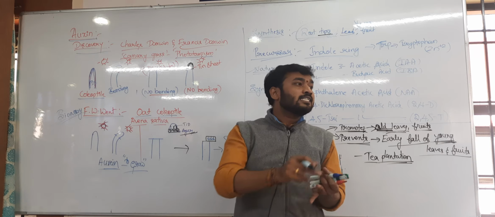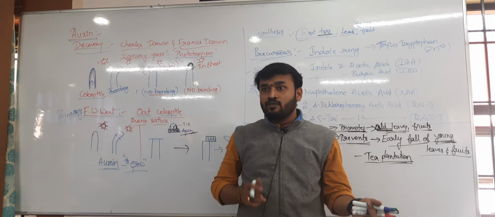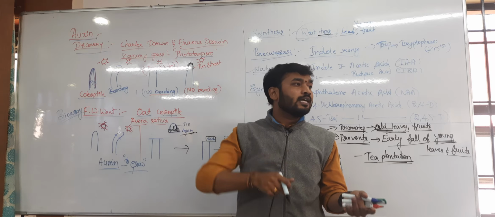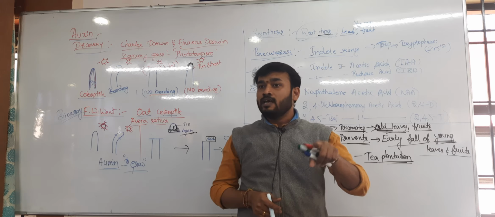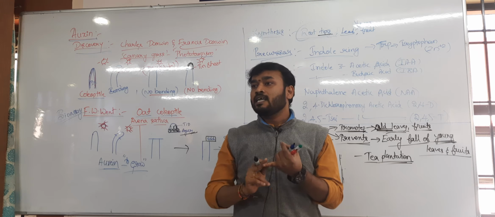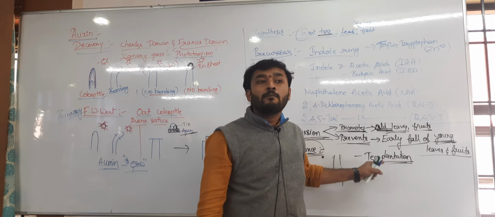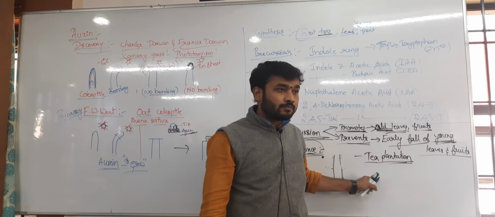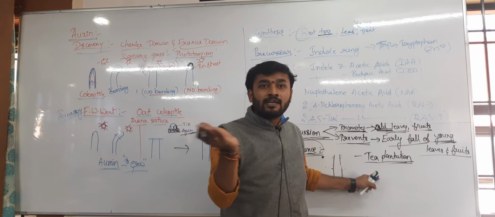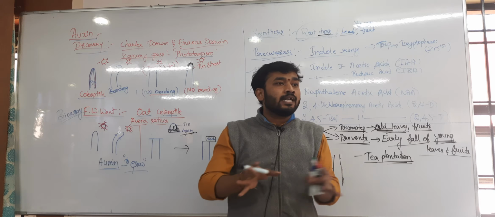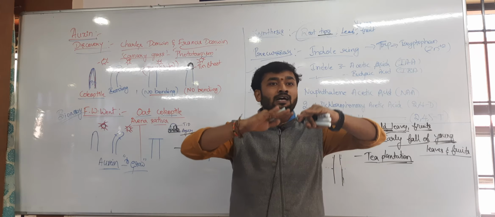Second thing, it is easy to harvest. If the length of the shoot is more, it is difficult to harvest. Hence, in tea plantations they decapitate the main tip of the shoot. Hence, we will get more branches and maintain the strength.